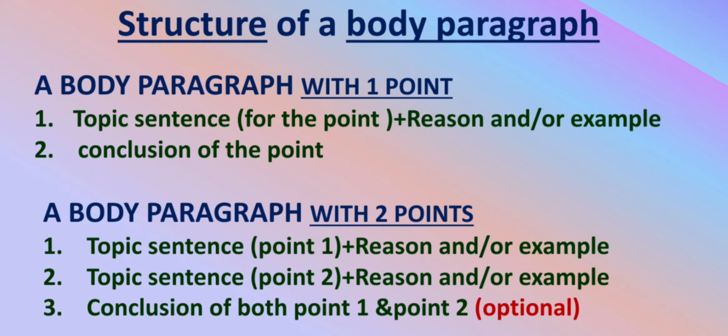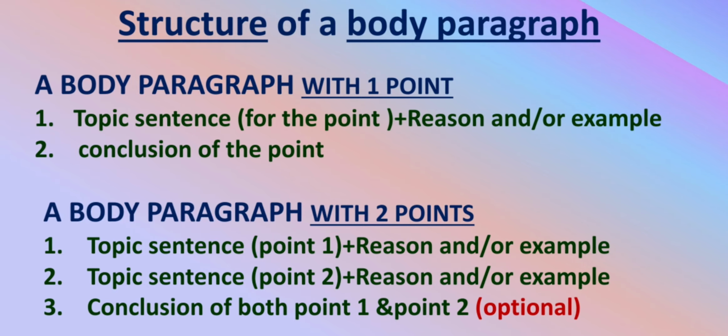When we write a body paragraph with just 1 point, then first we write a topic sentence introducing the point, and then we give reason and or example. Here and or means you can give only the reason or only the example or both of them to explain your point. And after this explanation, we conclude that point. The body paragraph with 2 points, the structure is topic sentence for point 1 with reason and or example, then topic sentence for point 2, reason and or example, and finally we conclude both the points. Here concluding the points is optional. If the explanation becomes already too long with 2 points, then you can skip this part.